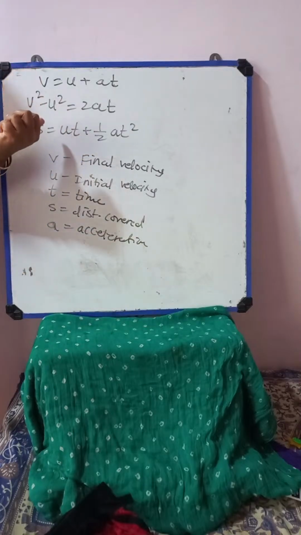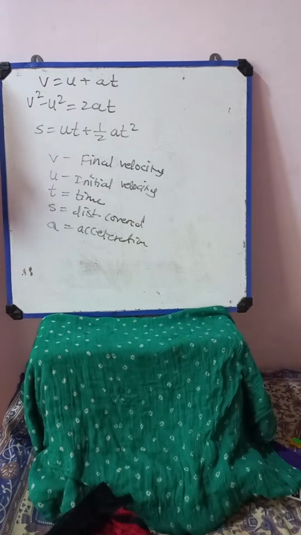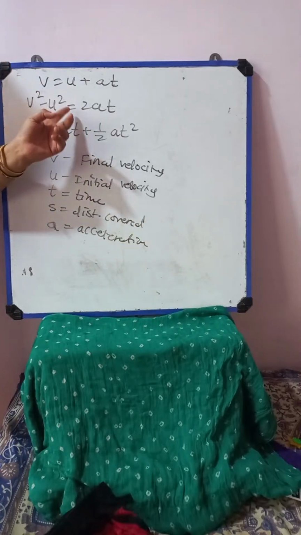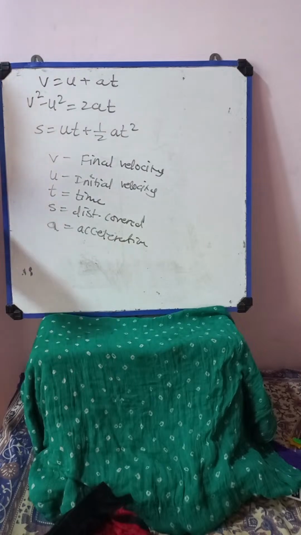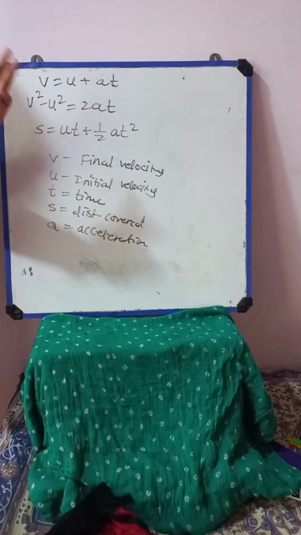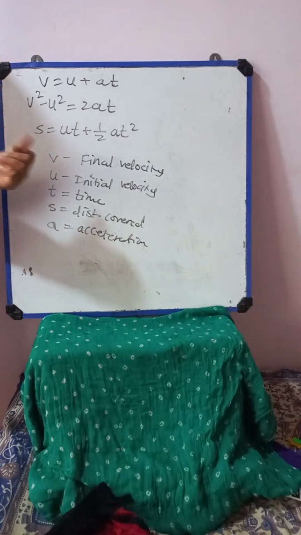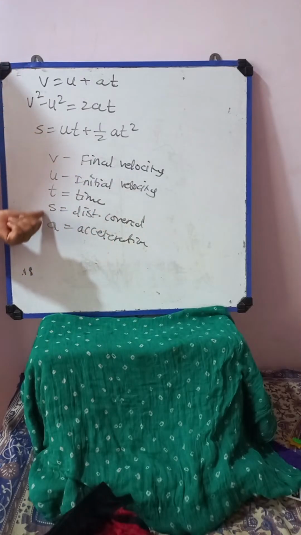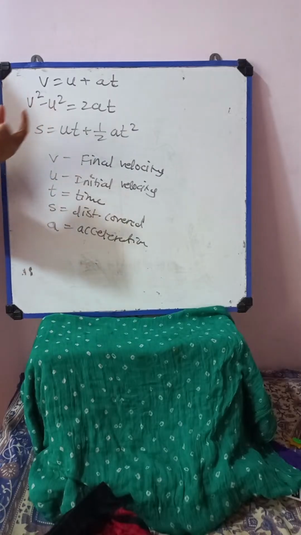So understanding this derivation and learning these three equations is very important, because the entire chapter is based on these three equations, and questions are mostly asked based on them. Even graphs are very important from this chapter. So v is equal to u plus at, v square minus u square is equal to twice as, s is equal to ut plus half at square. These three kinematics equations are very important. Their usual meanings are also given, that you can also learn.